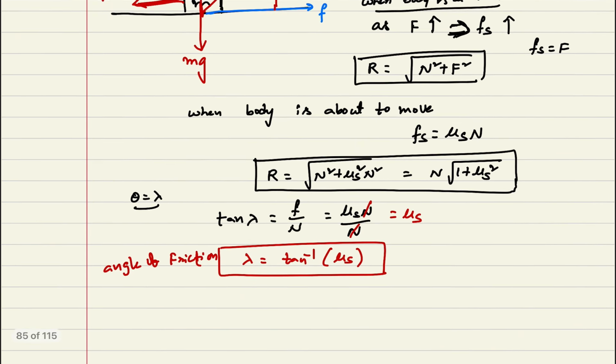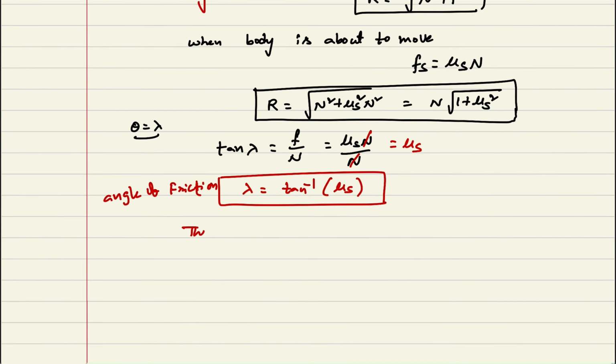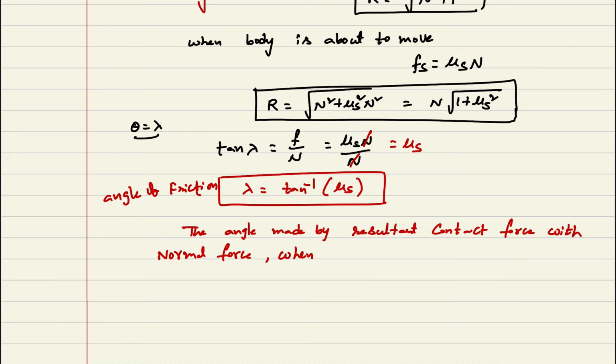Angle of friction: we can say it is the angle made by the resultant contact force with the normal force when the body is about to move. That is called the angle of friction.